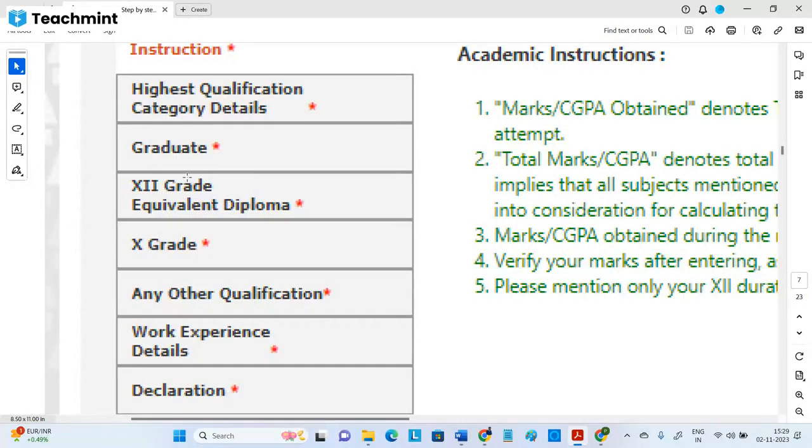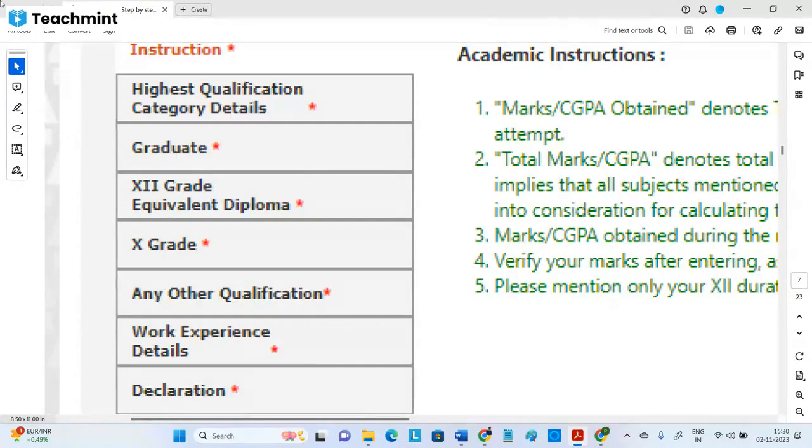Then below that, 12th standard: which college, that is the college name, and what is the board of your education. Here it is JNTU University now, but during your intermediate or diploma, which board it is, and for 10th standard, which board it is. If it is CGPA, what CGPA you got? Percentage means what percentage? Some people may have a double degree, some did a degree and then came to BTech. If you have any other qualification, you can add it there.